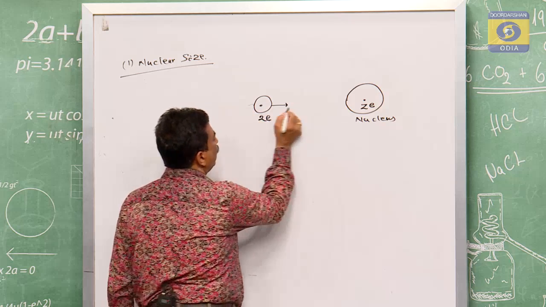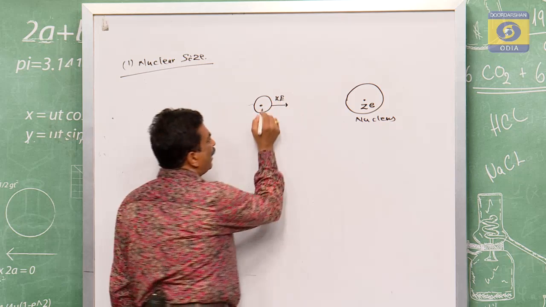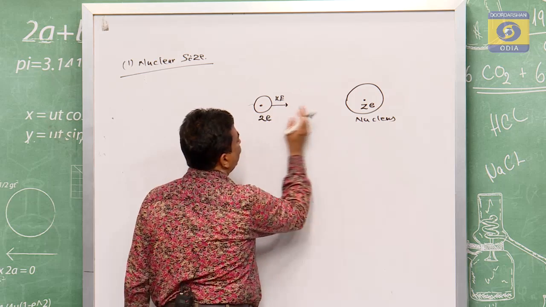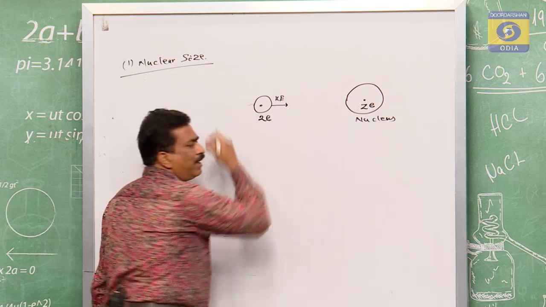So here the alpha particle will move with its kinetic energy, and this kinetic energy will move it from left to right, but due to the repulsion, that force will push it in the opposite direction.